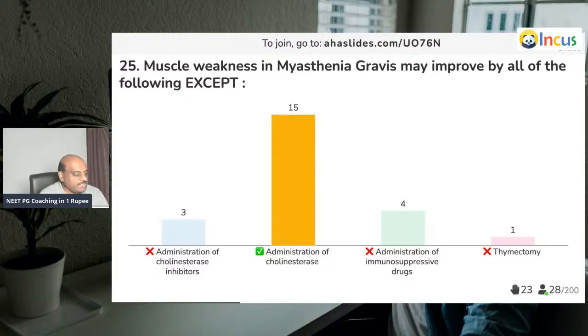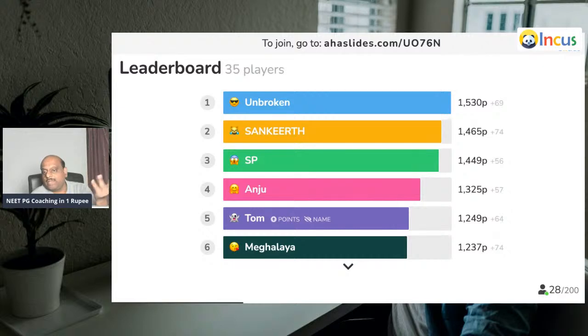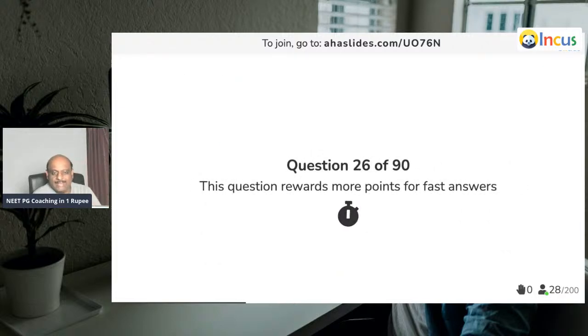So for myasthenia gravis, you have to give anti-cholinesterase, not cholinesterase. That's right. So very good, doctor. Unbroken, Sankeet, SP, Anju, Tom, Meghalaya, they are on the leading round.